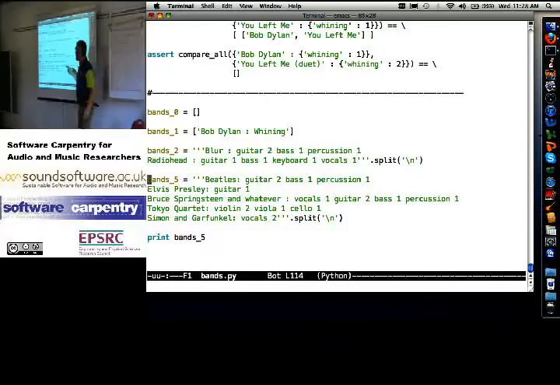Yes, I should come back and maybe here, for bands 1, actually include the new line at the end of the string that I would get if I was reading it from files. I mean, if I've typed in the square brackets and the string anyway, why not do that? Right? To make sure I'm exercising it at least once. Here, after I've done the split, I'll have 2 strings, neither of which will have a new line at the end. Okay. Fine, it's easier for me to type this in.